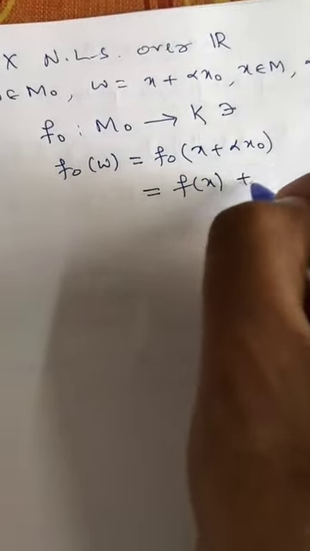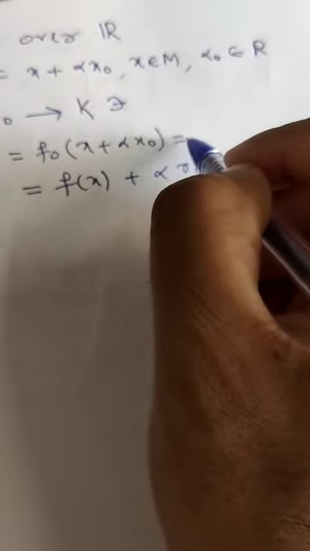Now we define a function F naught from M naught to K such that F naught of w, that is F naught of x plus alpha X naught, is equal to F of x plus alpha R naught. Because F naught of x plus alpha X naught is equal to F naught of x plus alpha times F naught of X naught.